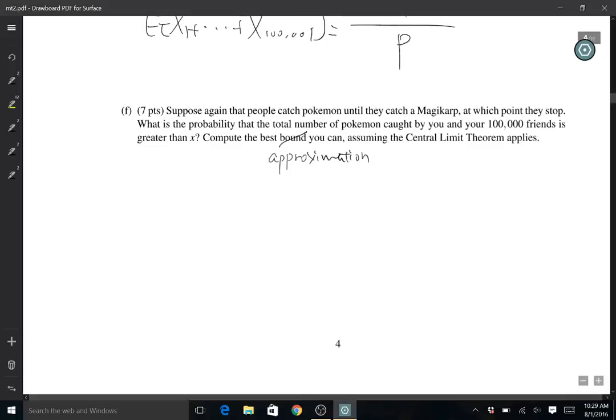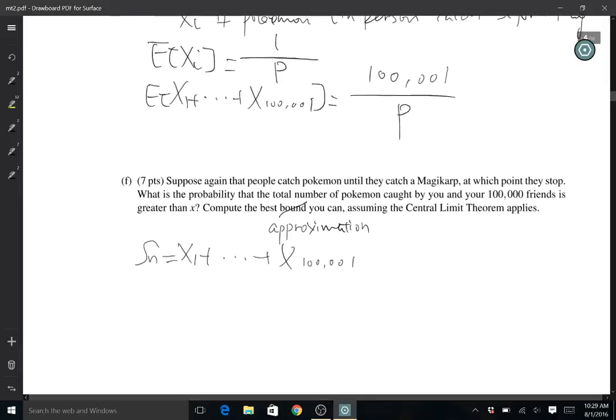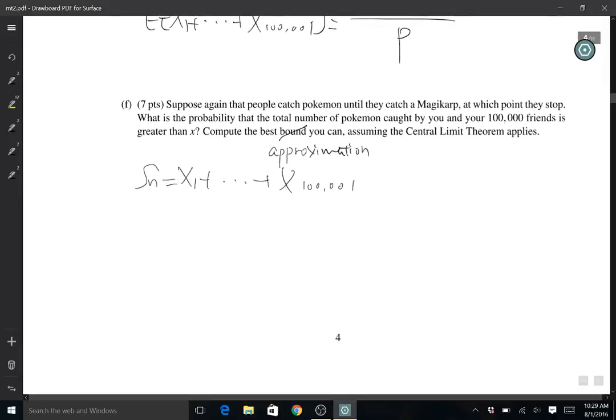Okay, we define Sn as the summation of X1 up until X100,001, with X the same definition as in part E. The expectation of Sn is equal to 100,001 over p.